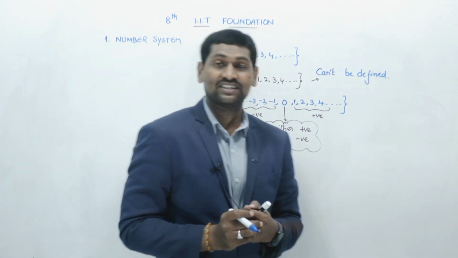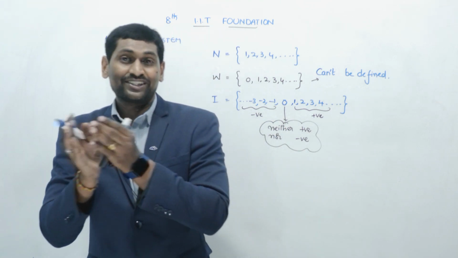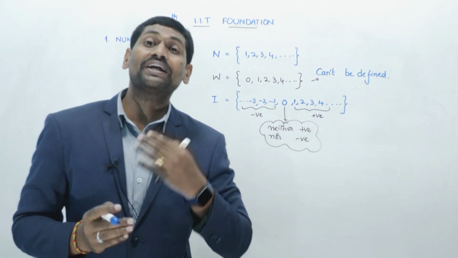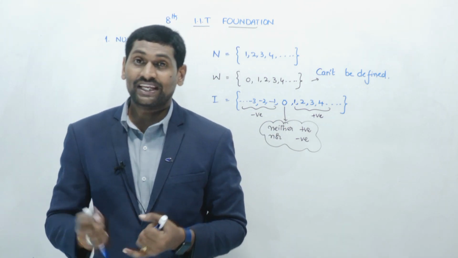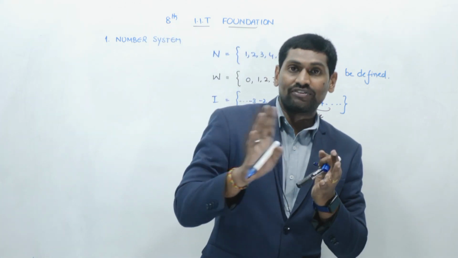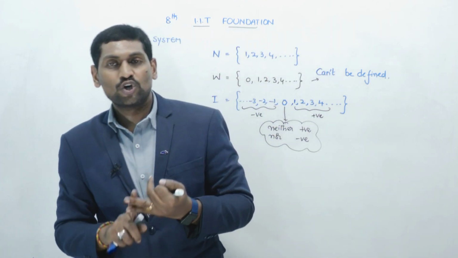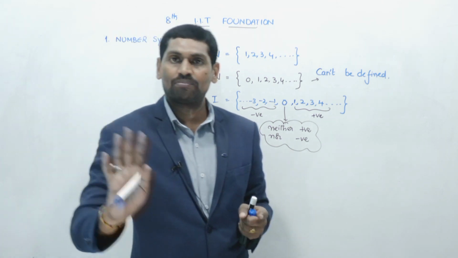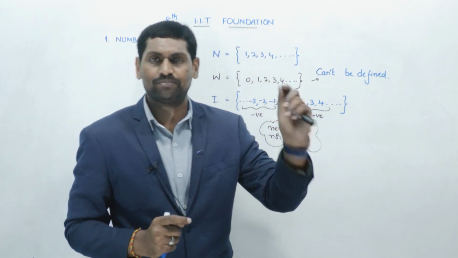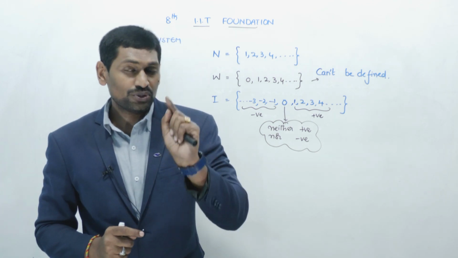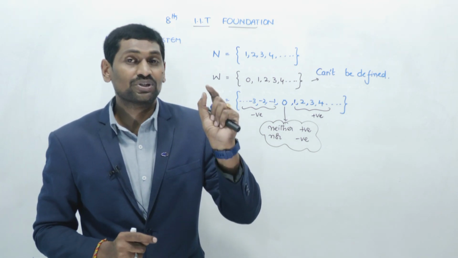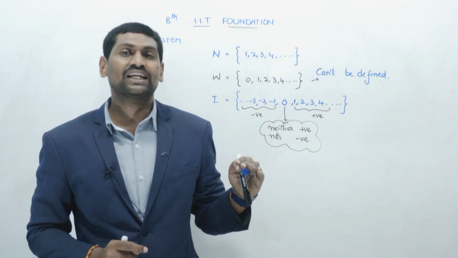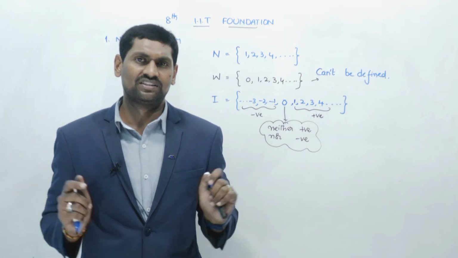Now after the integers, you should know some operations on integers or properties of integers. While you're taking any set of numbers like natural numbers, whole numbers, integers, rational, irrational, real or complex numbers, you should understand that these are all sets of numbers having the same properties.